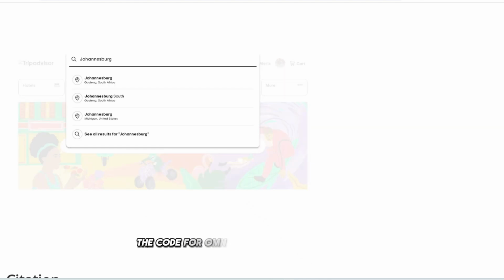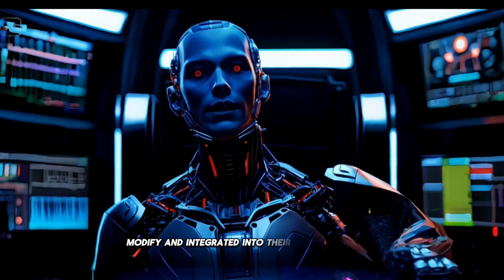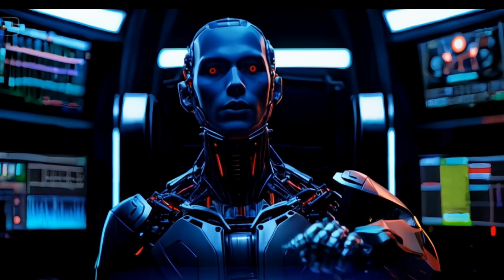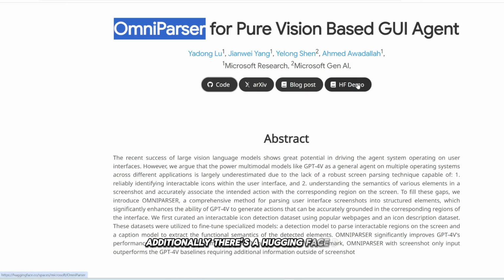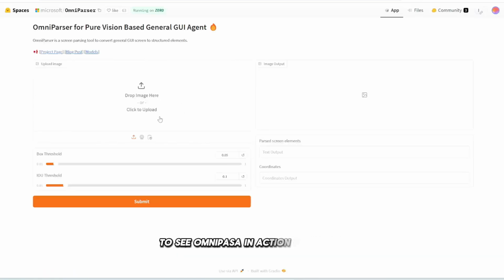The code for OmniParser is available on GitHub, allowing developers to download, modify, and integrate it into their own AI projects. Additionally, there's a Hugging Face demo where you can upload screenshots to see OmniParser in action firsthand.